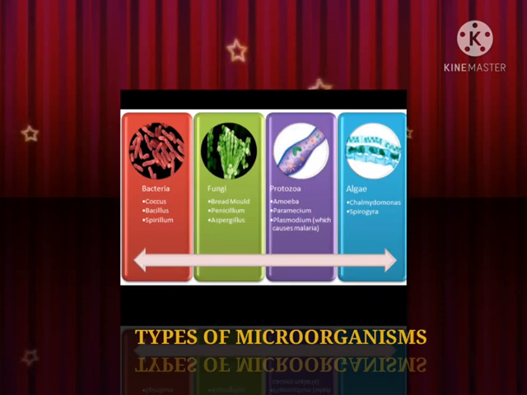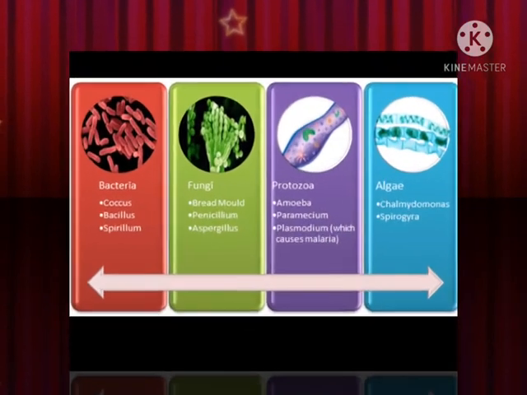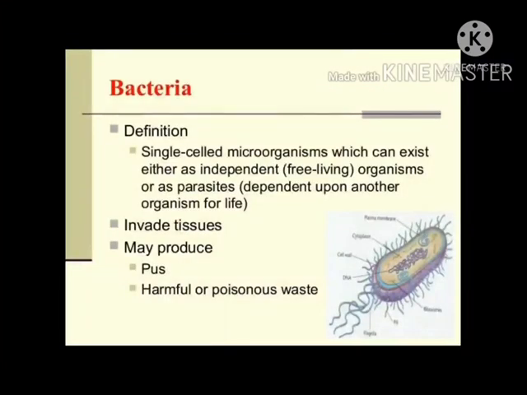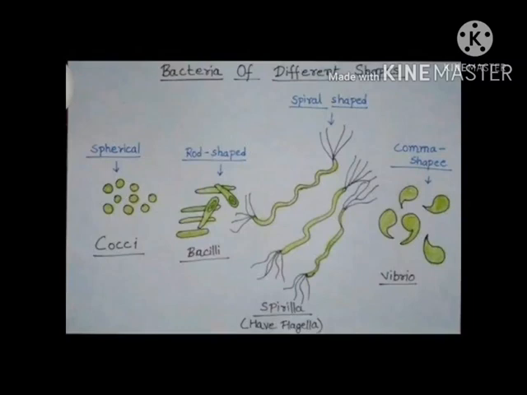Now each group has been broadly classified into its subgroups, family, etc. But in class 8 we would first learn about the special characters. Now let us first start with our first group, that is bacteria. They are single-celled microorganisms that can exist as free-living species or as parasites. They invade tissues and reproduce into pus or poisonous waste.